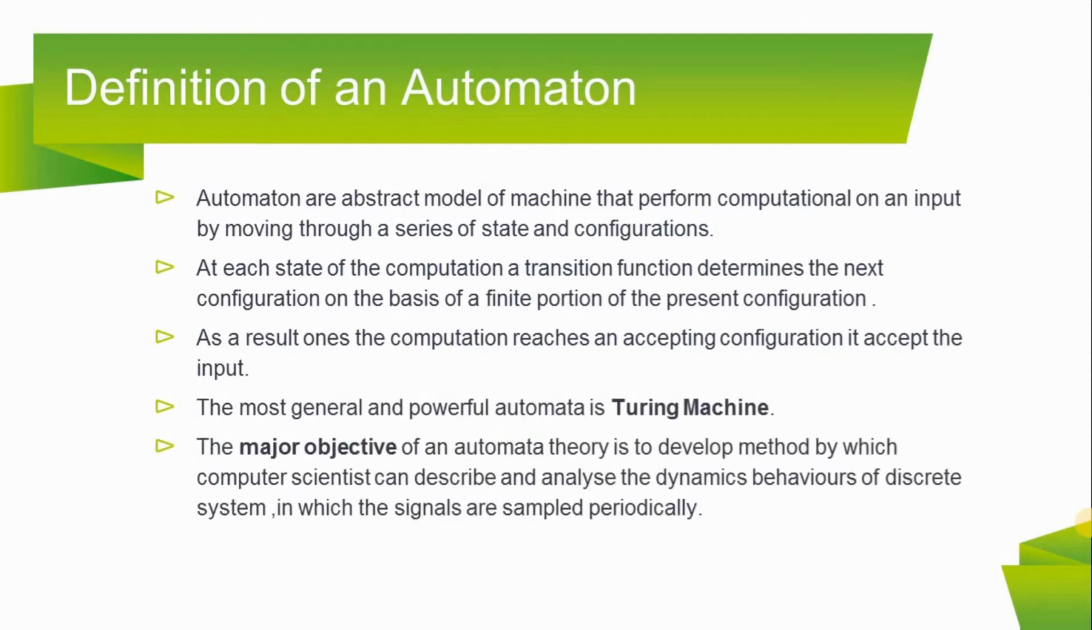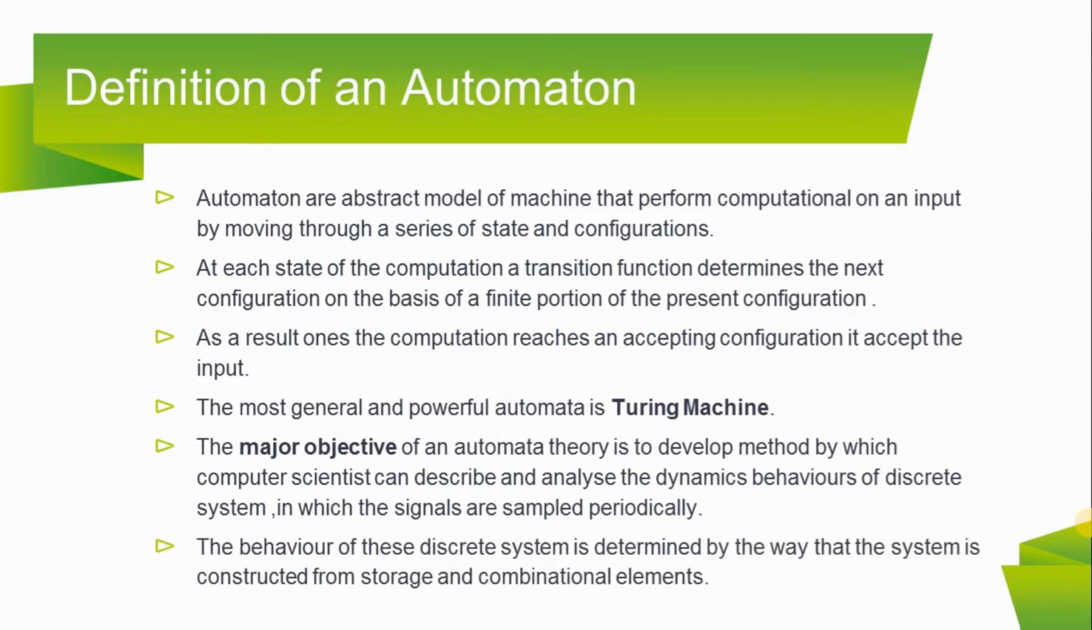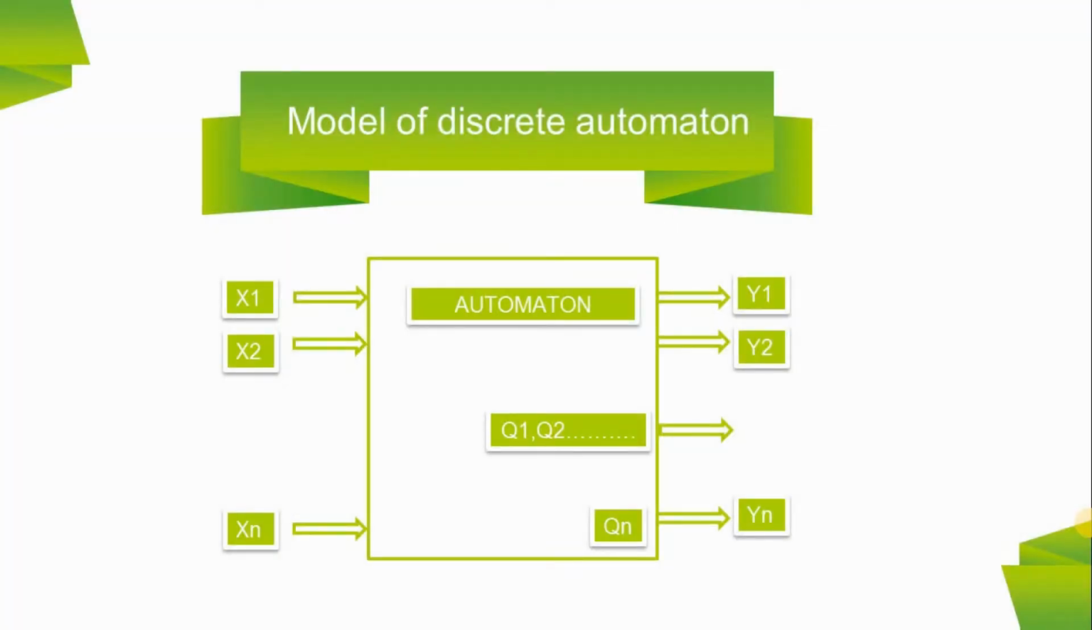The major objective of automata theory is to develop methods by which computer scientists can describe and analyze the dynamic behaviors of discrete systems, in which the signals are sampled periodically. The behavior of these discrete systems is determined by the way that the system is constructed from storage and computational elements. So this is the model of a discrete automaton.